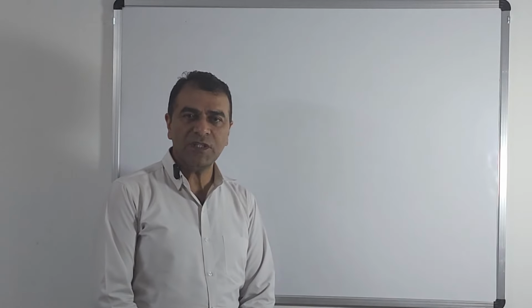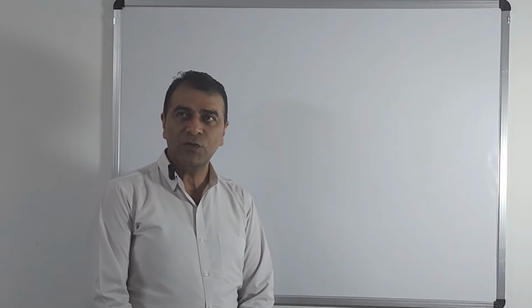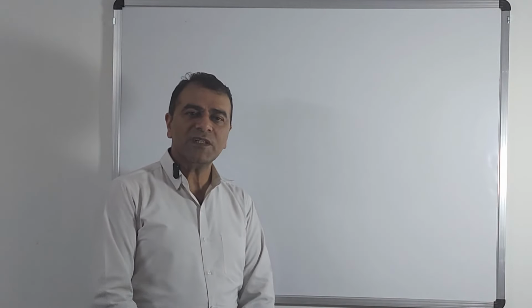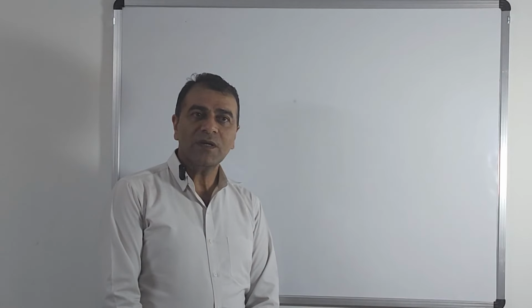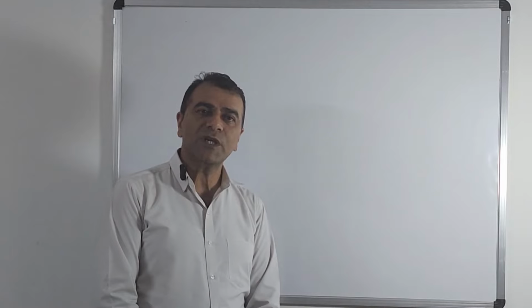So what do we need to see them? We need some sort of medium, and that is nothing but light. When light falls upon those objects which are in the room, then they become visible. So we can simply say that light is something which helps us to see the object.